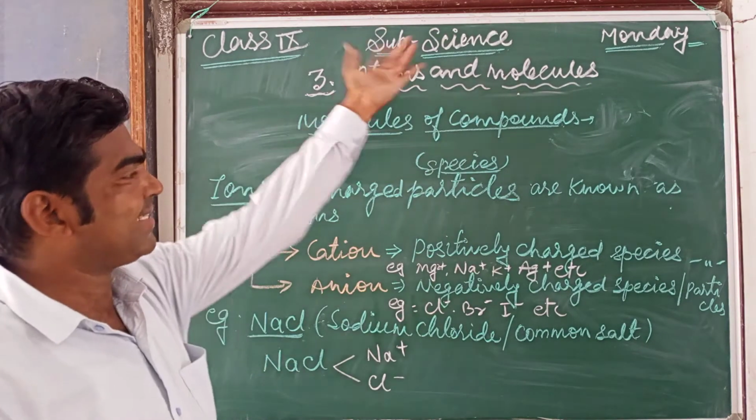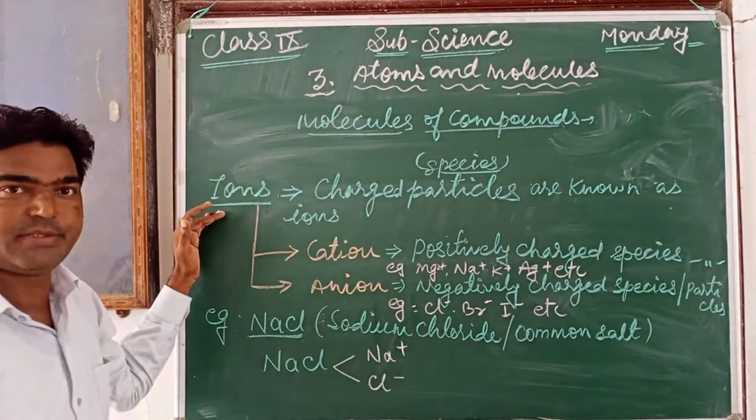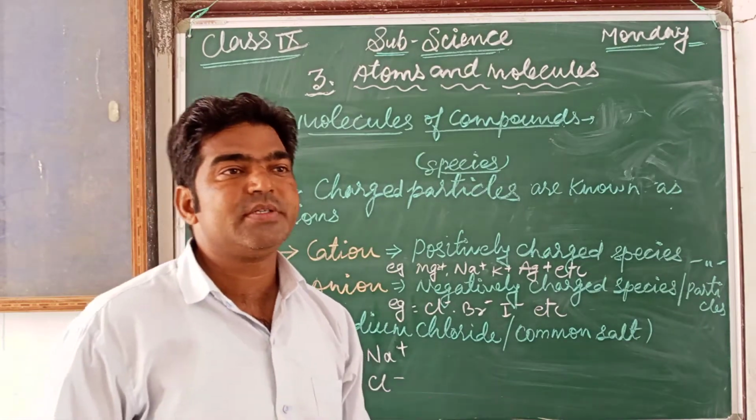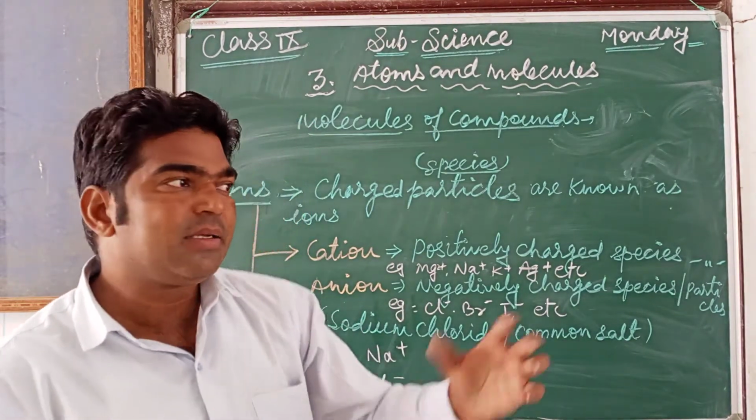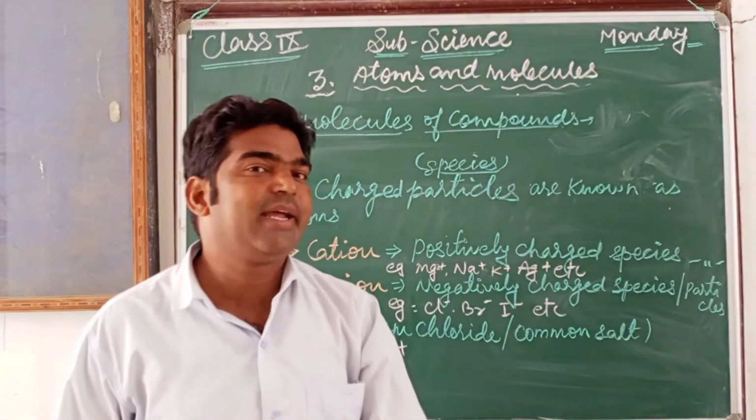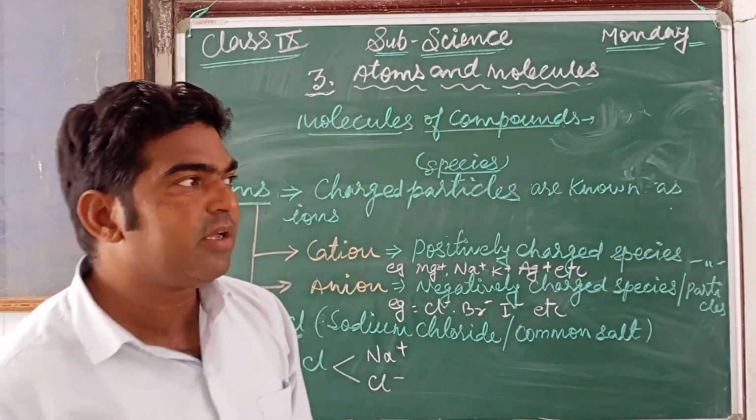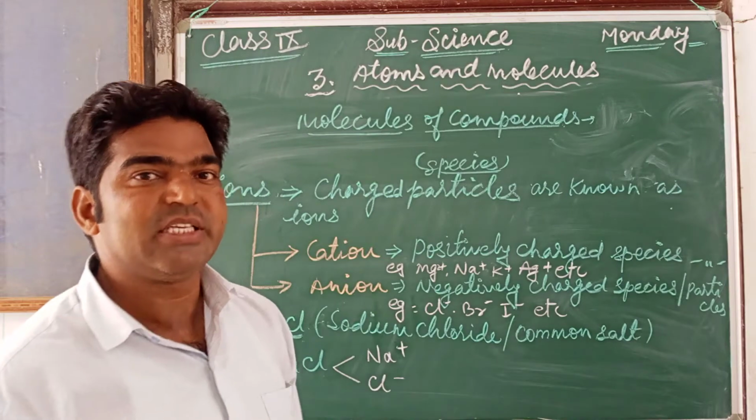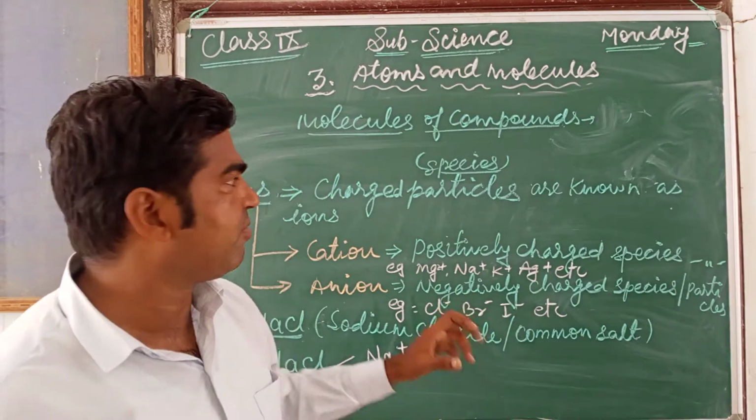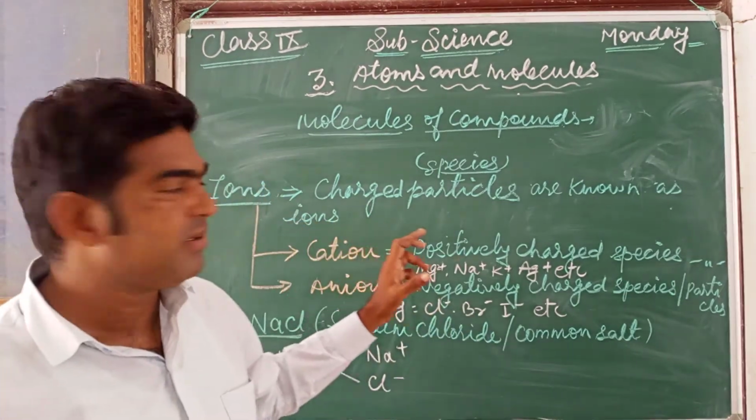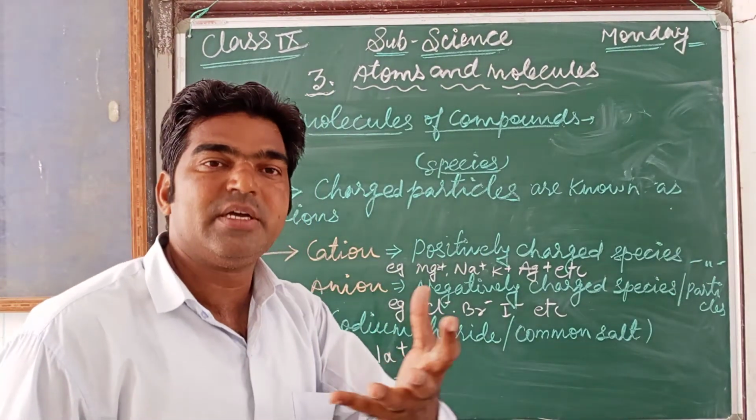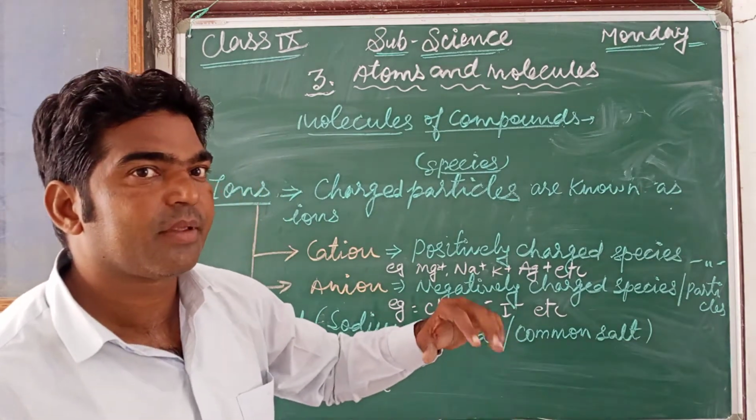So now next we are discussing what ions. As you know, a compound is formed by the combination of metals and non-metals, and these metals and non-metals may have some charge on them, either positive or negative. That charged species, or those charged particles or atoms, are known as ions. Means the particles or atoms which have some charge on them are called ions.